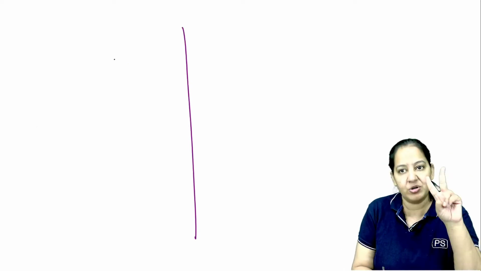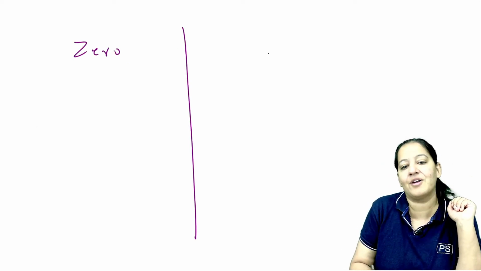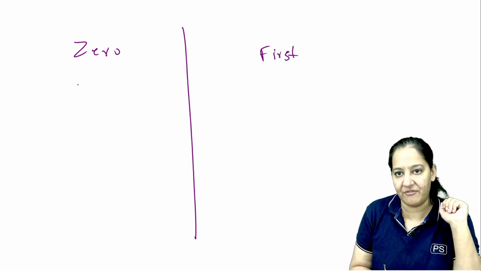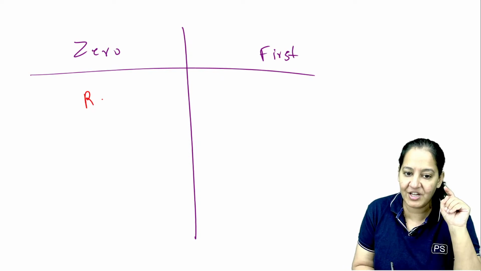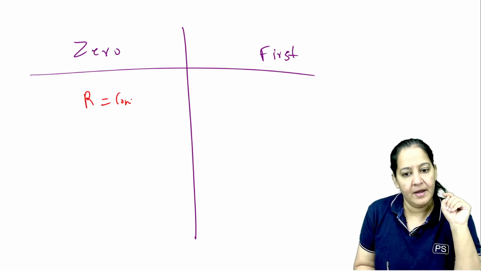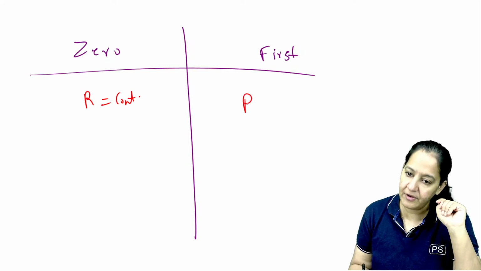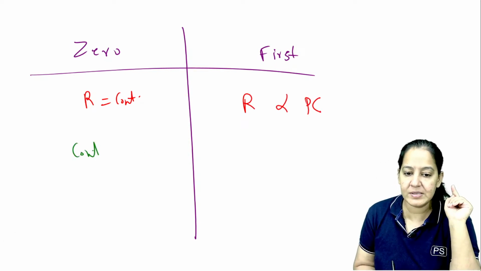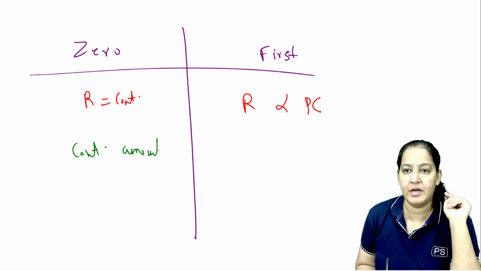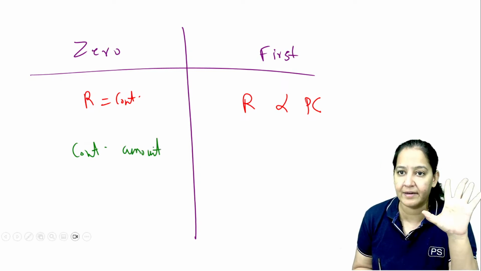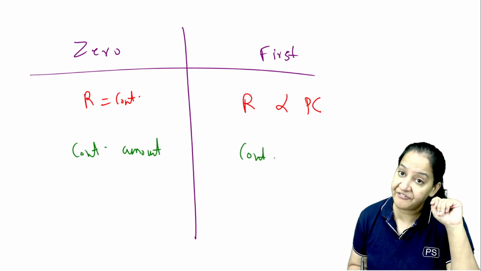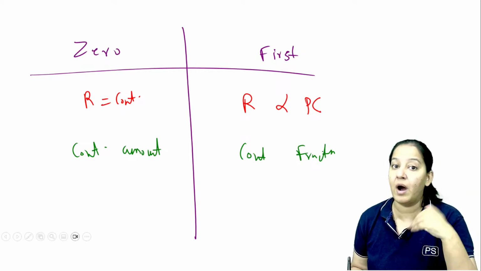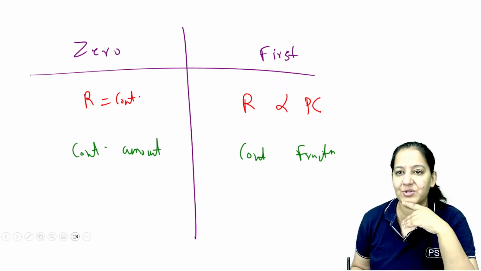So we have learned there are two types of drugs. Some drugs follow zero order kinetics, some drugs follow first order kinetics. So in zero order, rate of elimination is constant. It does not depend on plasma concentration. In first order, rate of elimination is directly proportional to plasma concentration. Here a constant amount of drug is always excreted. And here constant fraction is excreted. Always 1/10. Plasma में 10 है तो 1 excrete होगा, 100 है तो 10 excrete होगा, 1000 है तो 100 excrete होगा, like that.